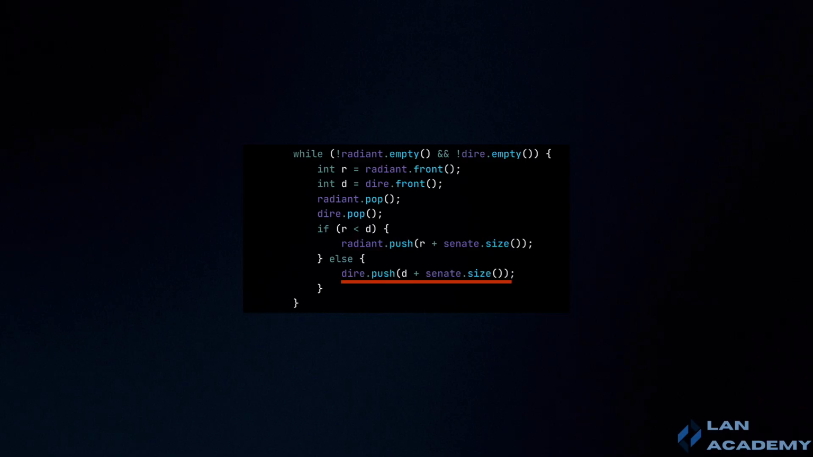Conversely, if the Dire senator's index is smaller, the Dire senator bans the Radiant senator's rights. The Dire senator is then pushed back into the Dire queue with their index plus the size of the Senate, representing their position in the next round, while the Radiant senator is removed from the Radiant queue.